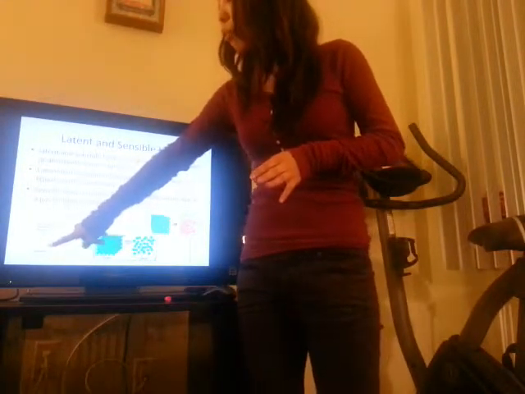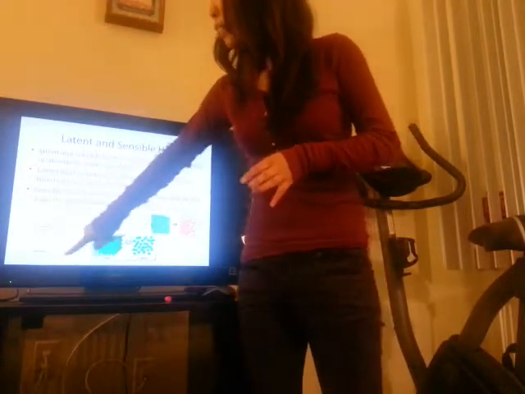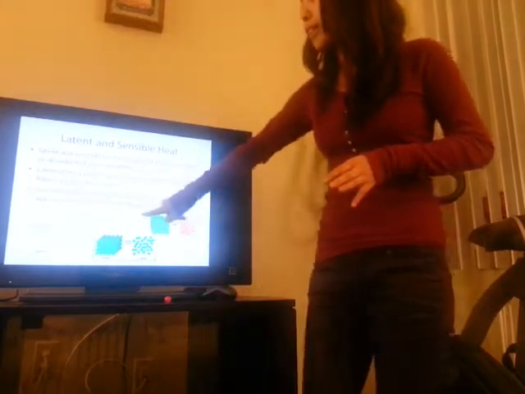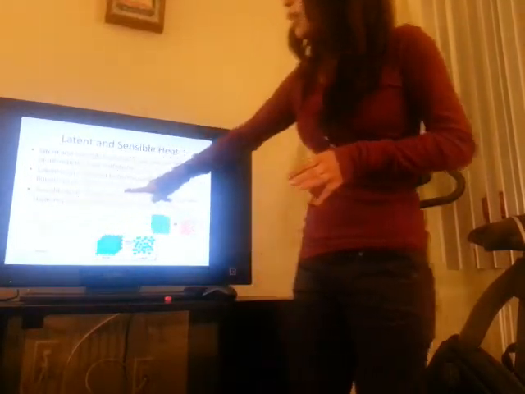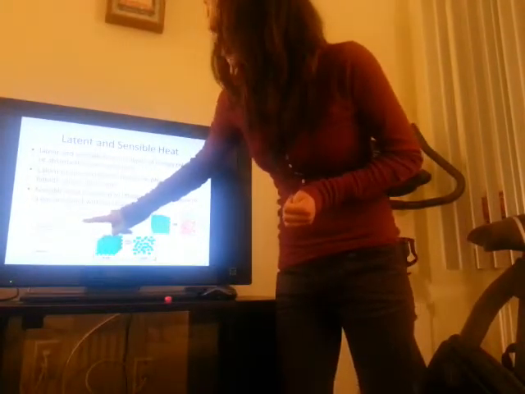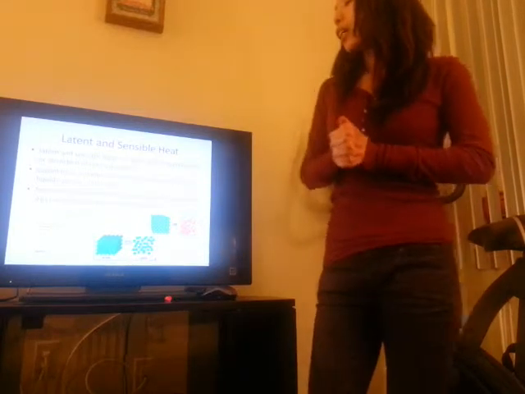So here I give you a detailed example of how water is changed from one phase to another phase, and during this process we need latent heat and sensible heat. For example, if we change the water from a solid form to the liquid form and gas, we first need to increase the temperature of the ice.